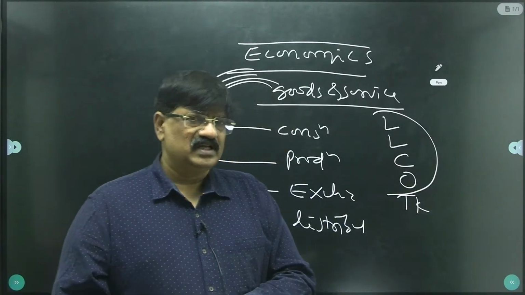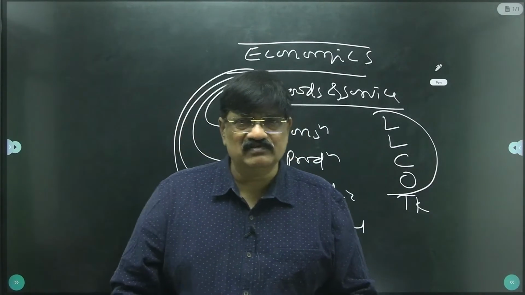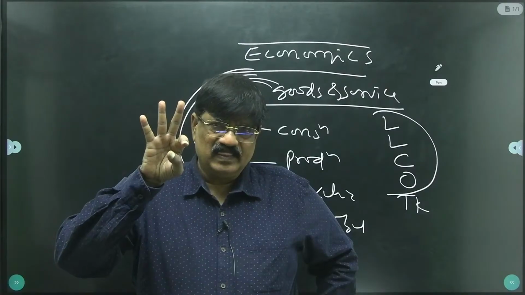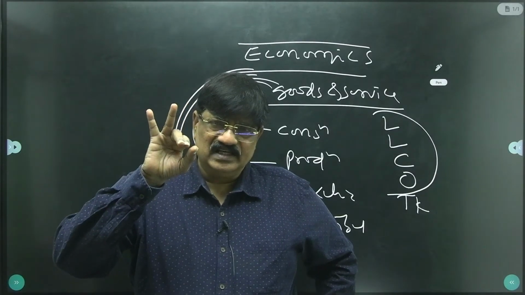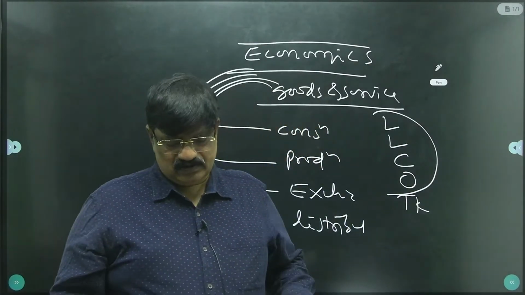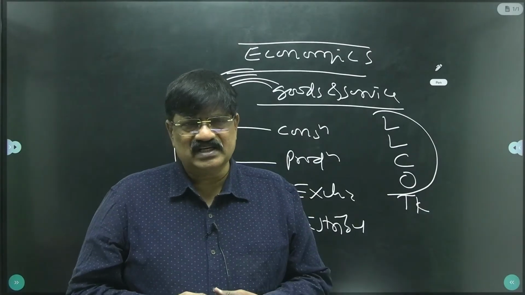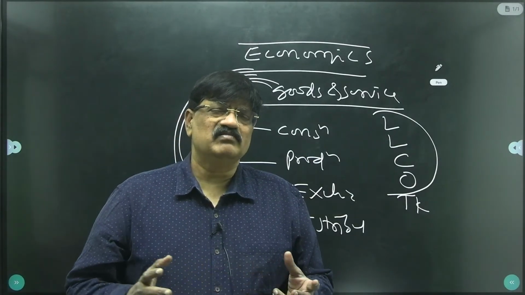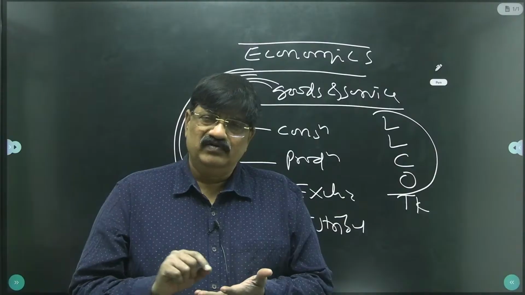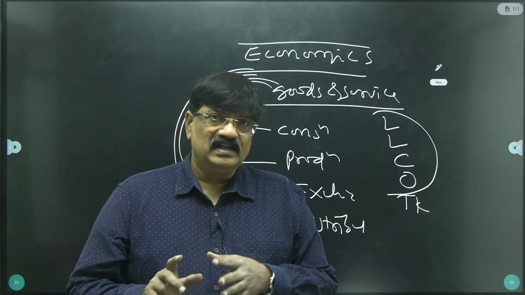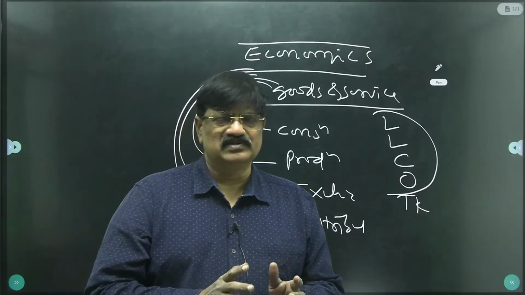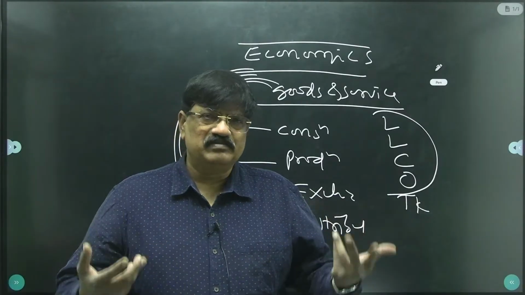So in this session we discussed how many words? Four words. The word economy I dealt with, then economic system I dealt with, then economic problem I dealt with, then economics also dealt with. So you might observe that this subject has plenty of vocabulary. But if you ignore vocabulary, if you keep the vocabulary aside, then anxiety and some irritation comes. So your vocabulary and the subject must go hand in glove. Then only we get passion.